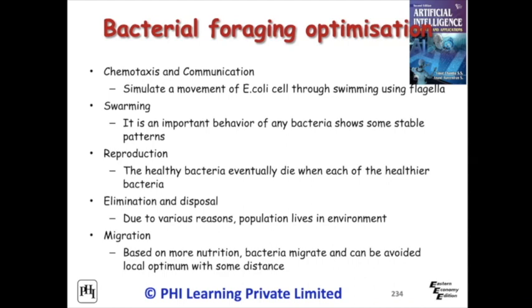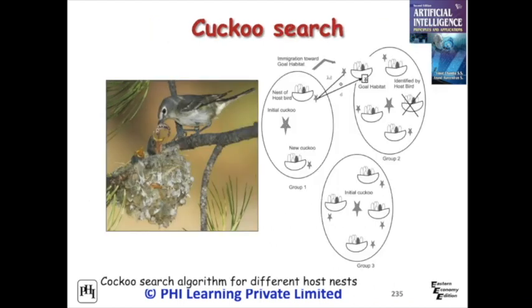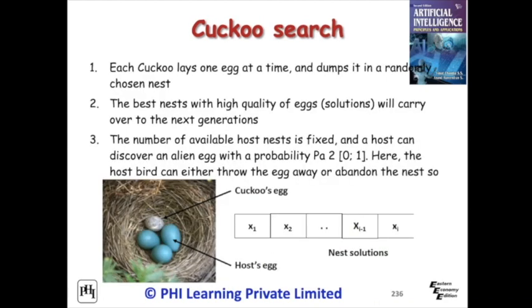The steps are given. Cuckoo birds are very famous for their aggressive reproduction strategy. Some birds lay their eggs in other birds' nests and even remove their eggs to increase the hatching probability of their own eggs. Some host birds even enter into direct conflict with the intruder. If a host bird discovers the eggs are not its own, it throws away these foreign eggs or just abandons its nest. Each cuckoo lays an egg and pushes it to a randomly selected nest. The basic cuckoo search algorithm targets single objective optimization. Figure shows cuckoo and how they lay eggs in the nest.